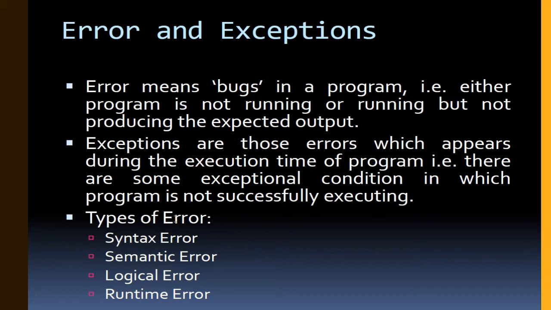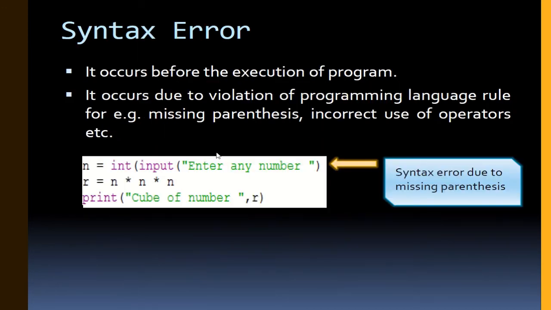So there may be types of errors. The first one is syntax, then semantic, logical, and the fourth one is runtime error. First one is syntax error. What do you mean by syntax error? It occurs before the execution of the program. It occurs due to violation of programming language rules. For example, missing parenthesis, incorrect use of operator.